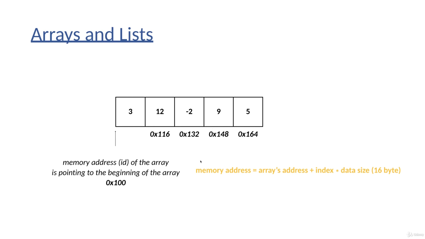So this is why the memory address of a given item is equal to the array's address, so 0x100, plus the index of that item. The index is 0 for the first item, 1 for the second item, 2 for the third item, and so on. So plus the index times the data size, so the size of a single item.